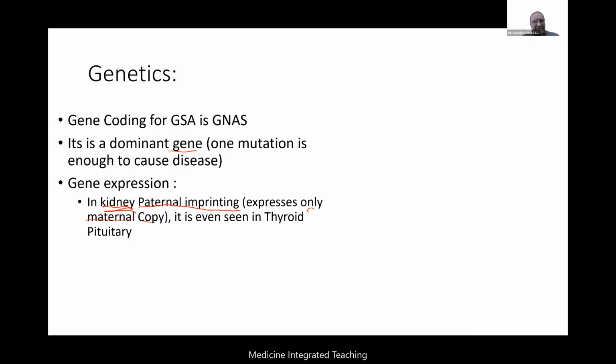It is also seen to a certain extent even in thyroid and pituitary, and that is why other hormones can also get affected, but primarily in the kidney. So remember this, it is primarily in the kidney. In the rest of the tissue there is no imprinting seen.